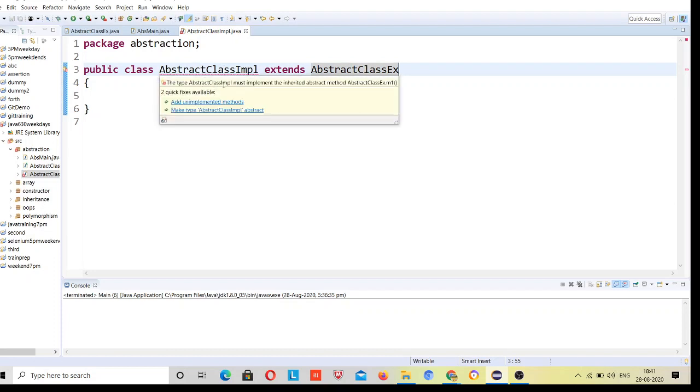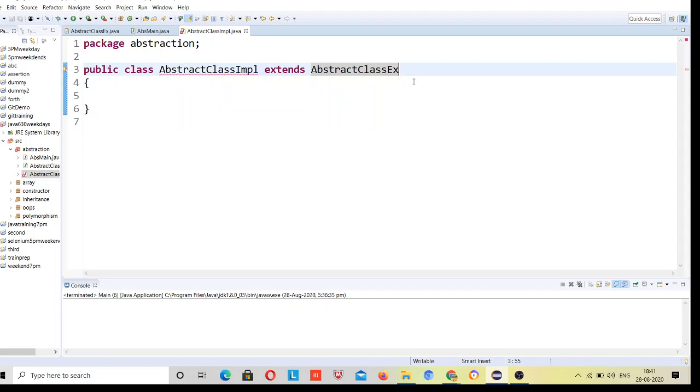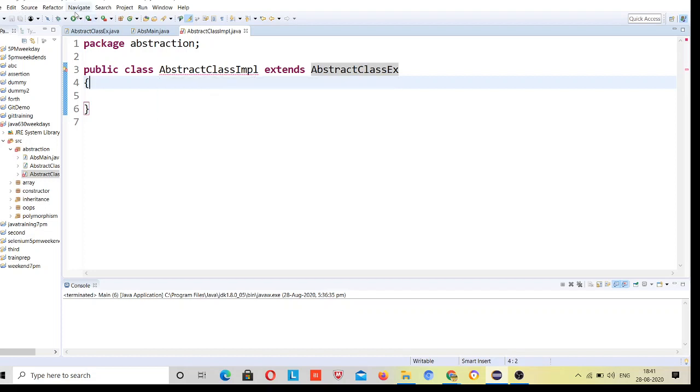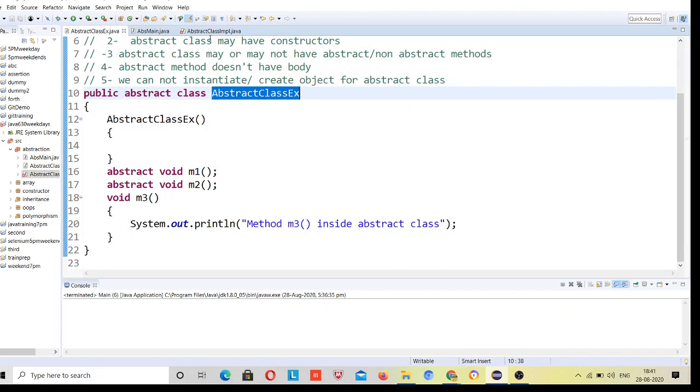The type abstract class implementation must implement the inherited abstract method which is present inside this abstract class, right? Until you don't provide the implementation, this class will remain abstract, just because those abstract methods are present inside this class.